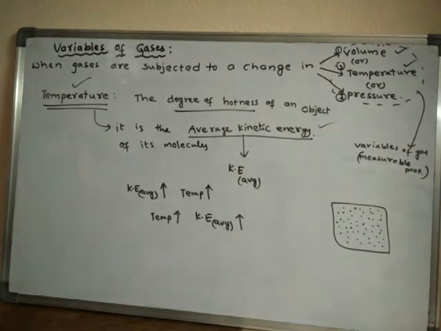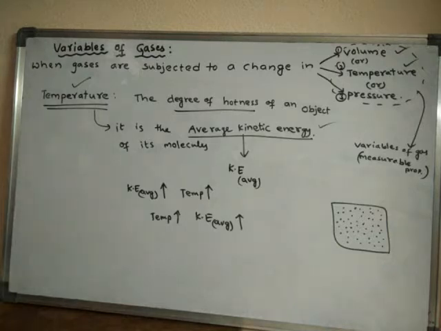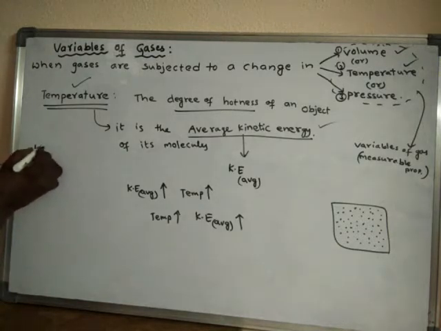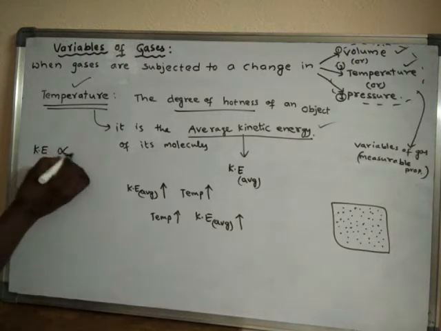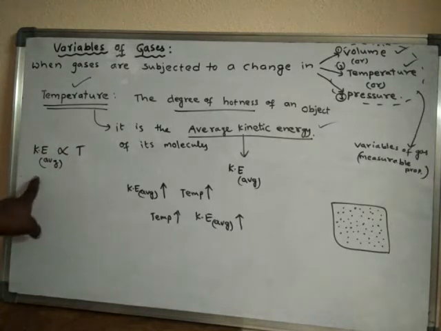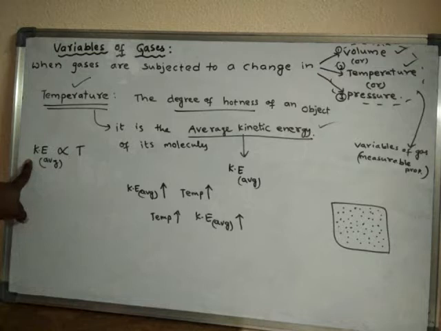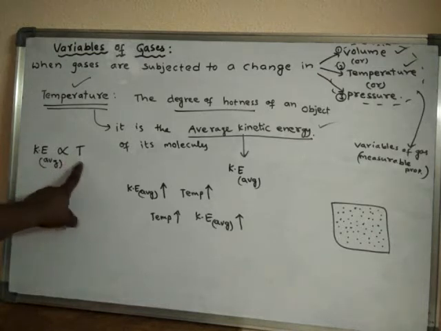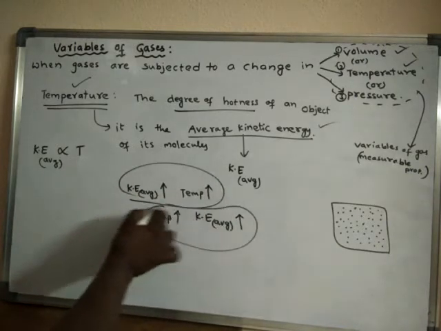Okay. So generally, particularly in gases or else in liquids, the temperature is measured in terms of average kinetic energy. Generally, average kinetic energy is said to be directly proportional to temperature. What is the meaning of this? Average kinetic energy is directly proportional to temperature means when temperature increases, average kinetic energy increases. Or else, when average kinetic energy increases, temperature increases.